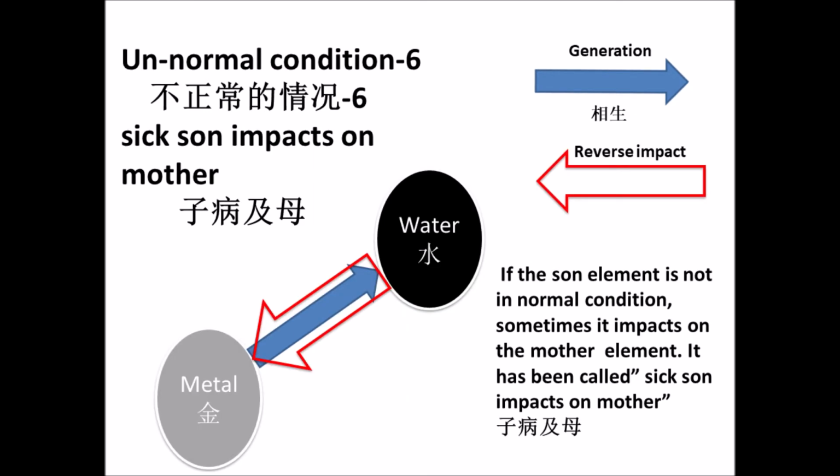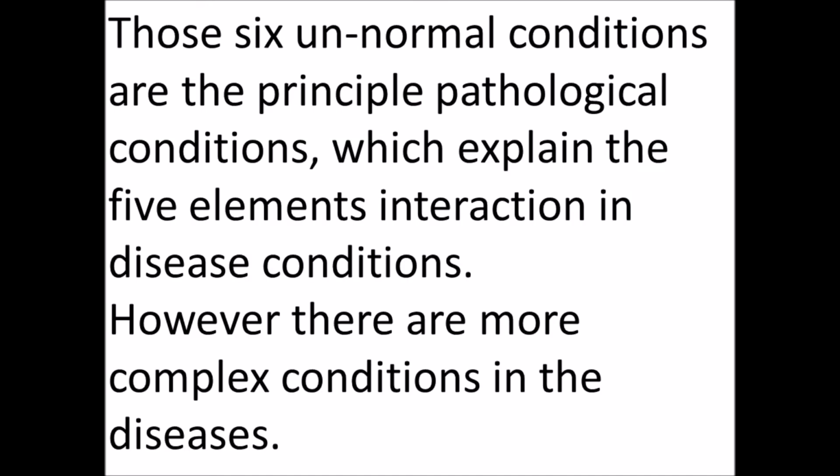In the sixth abnormal condition, we call it sick son impacts mother, also called 子病及母. In this case, if the son element is not in normal condition, sometimes it impacts the mother element, causing disease. Those six abnormal conditions are the principal pathological conditions which explain the five elements' interaction in disease conditions.